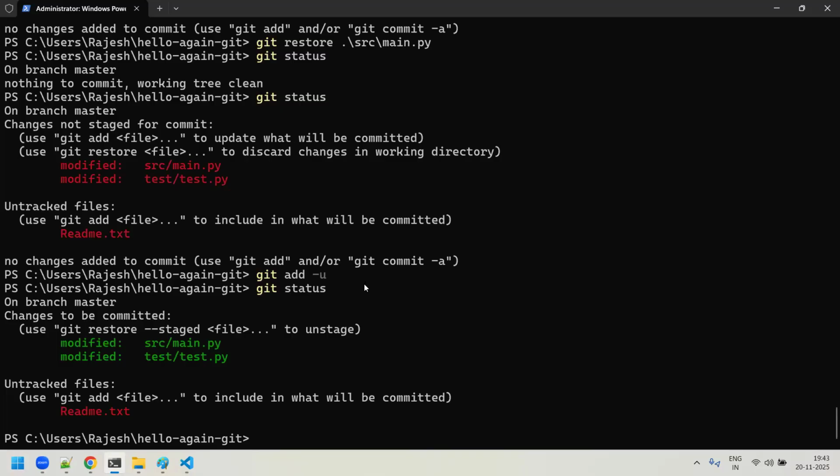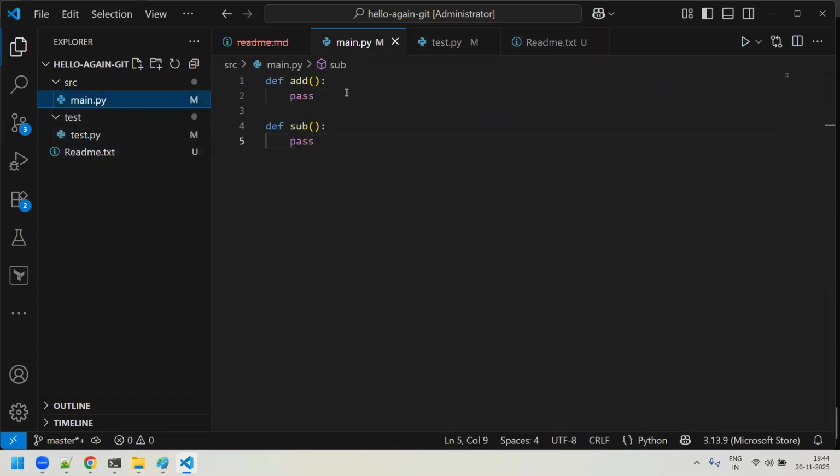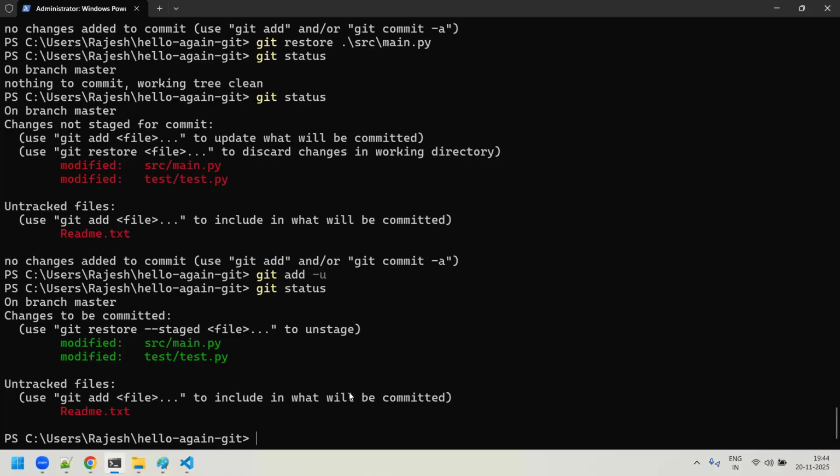Is it fine? Okay. Now, whatever changes I did from here to here, I want to restore them back. I don't want any kind of changes. For that, I'll say git reset hyphen hard. Don't worry about this command, we'll discuss it later.